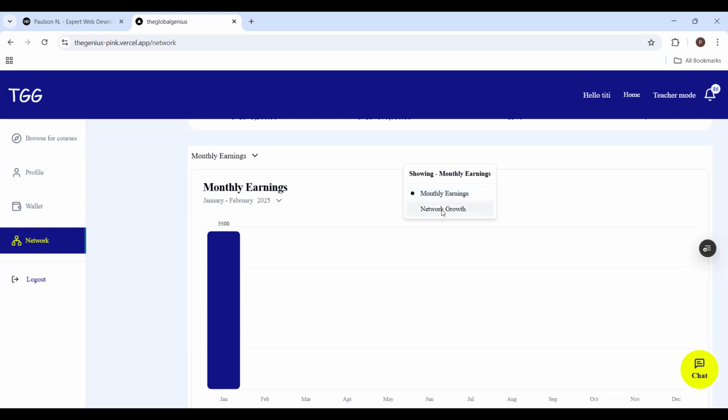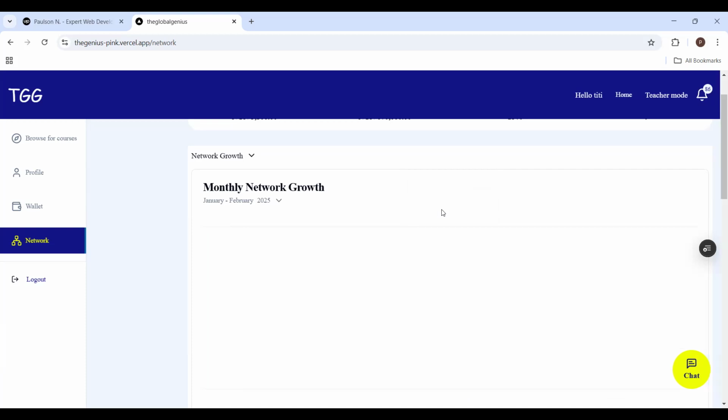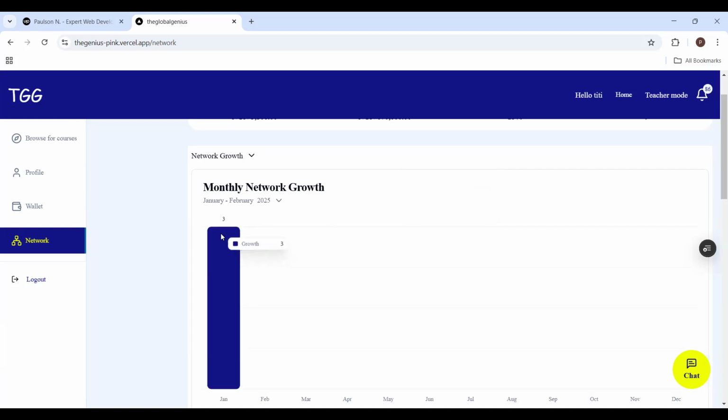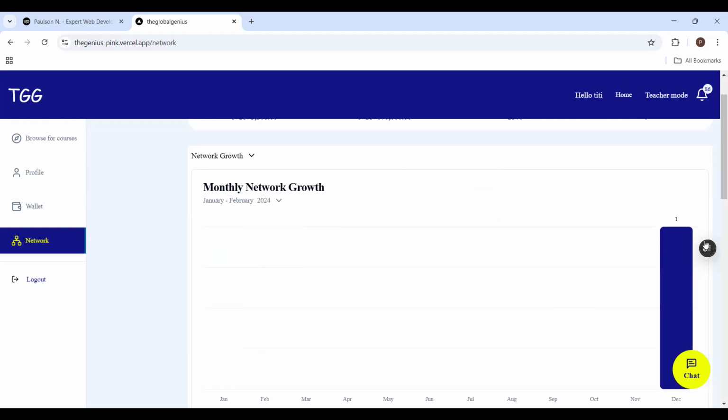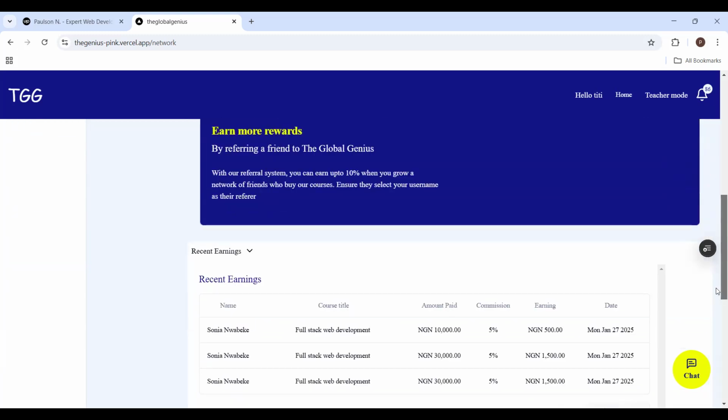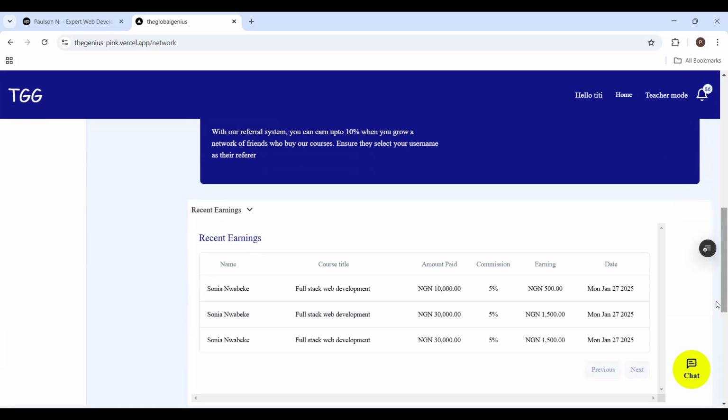I can go to my network growth and see how many people have joined my network. In January 2025, 3 people joined my network. Nobody has joined in February yet. If I go to 2024, you can see I have one person joining in December 2024. So this is how the system works. This is the recent earnings. This person is one of the people I referred, and they bought a course. They paid 10,000 naira because this is Nigeria, I'm in Nigeria.